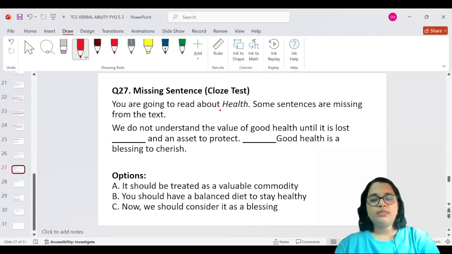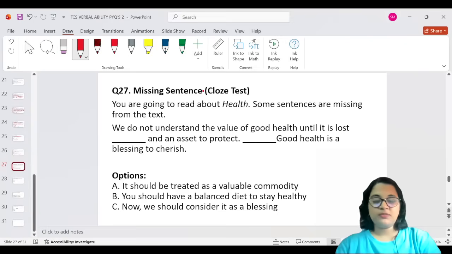You are going to read about health. Some sentences are missing from the text. Okay, another cloze test once again. We do not understand the value. Okay, I think we saw this in the previous question as well. If you remember it, please go ahead and choose the answer. Otherwise, we can go to the next question.